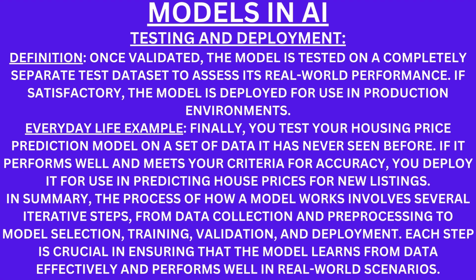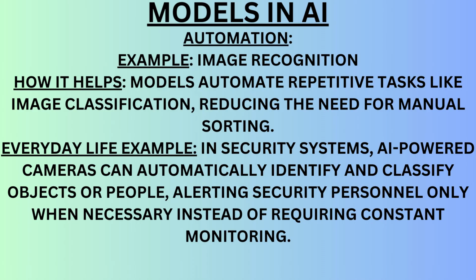for new listings. In summary, the process of how a model works involves several iterative steps, from data collection and pre-processing to model selection, training, validation, and deployment. Each step is crucial in ensuring that the model learns from data effectively and performs well in real-world scenarios.